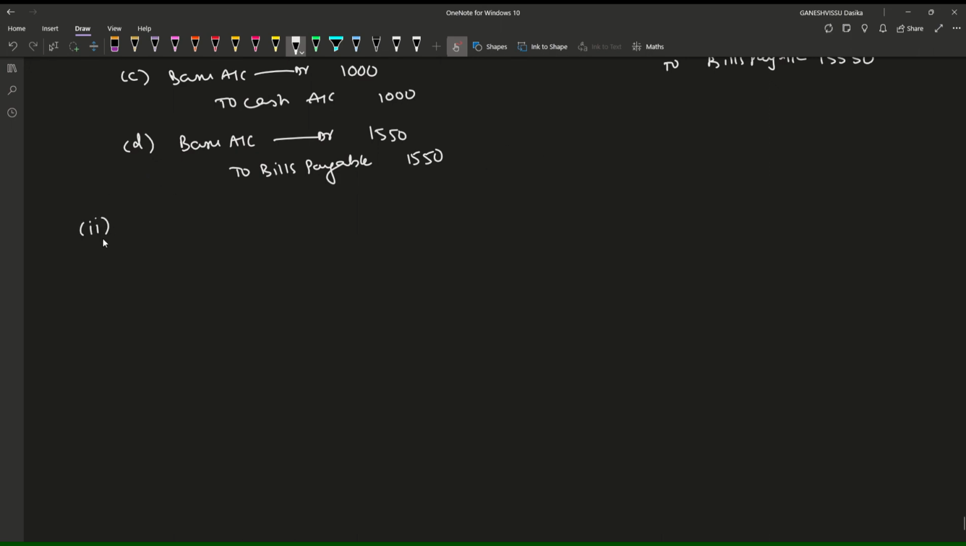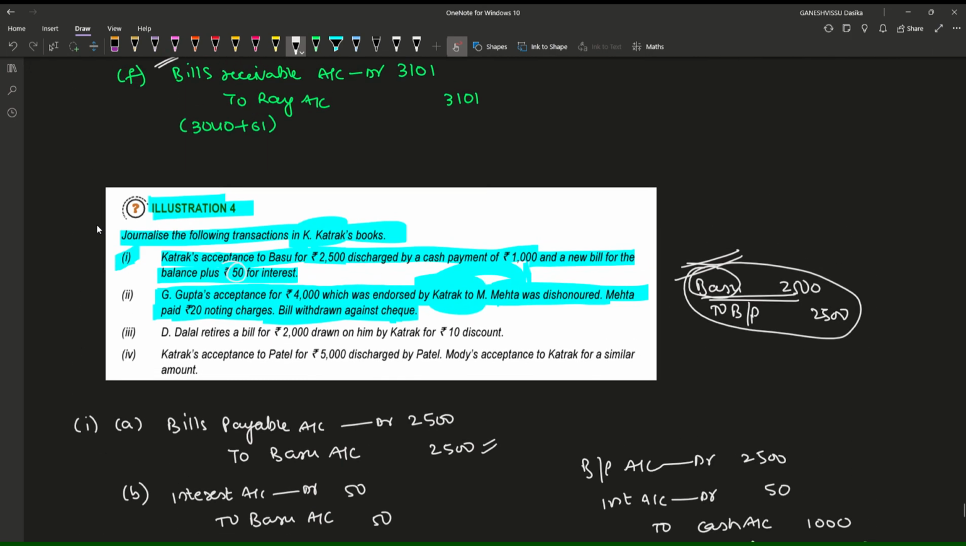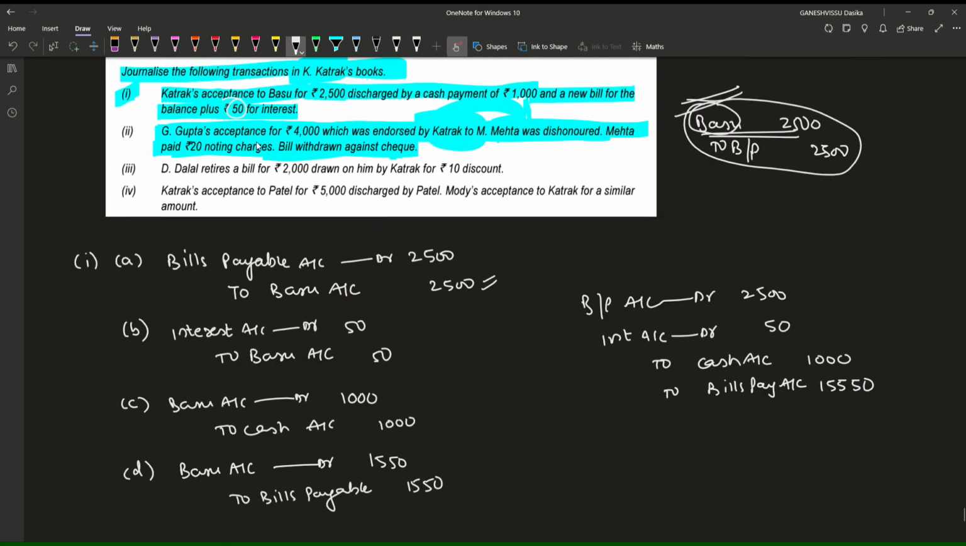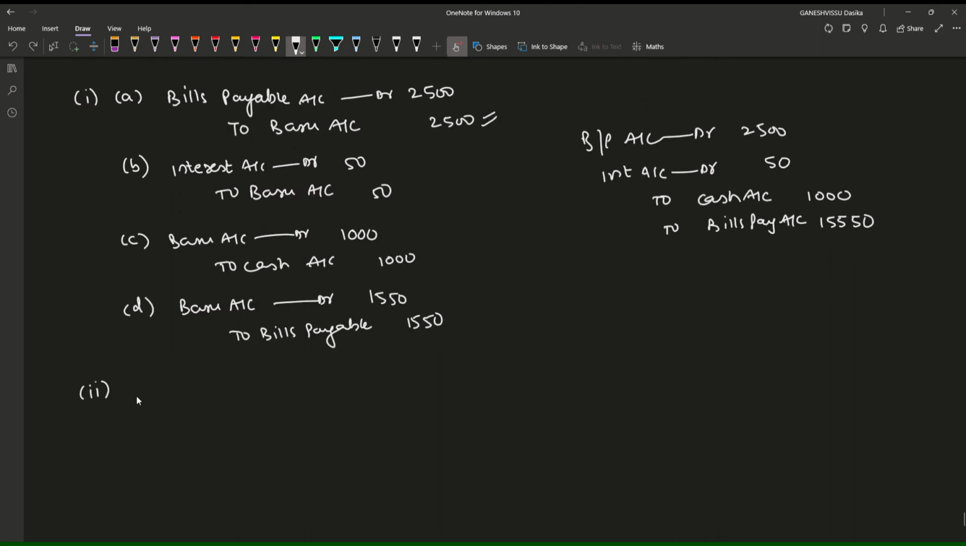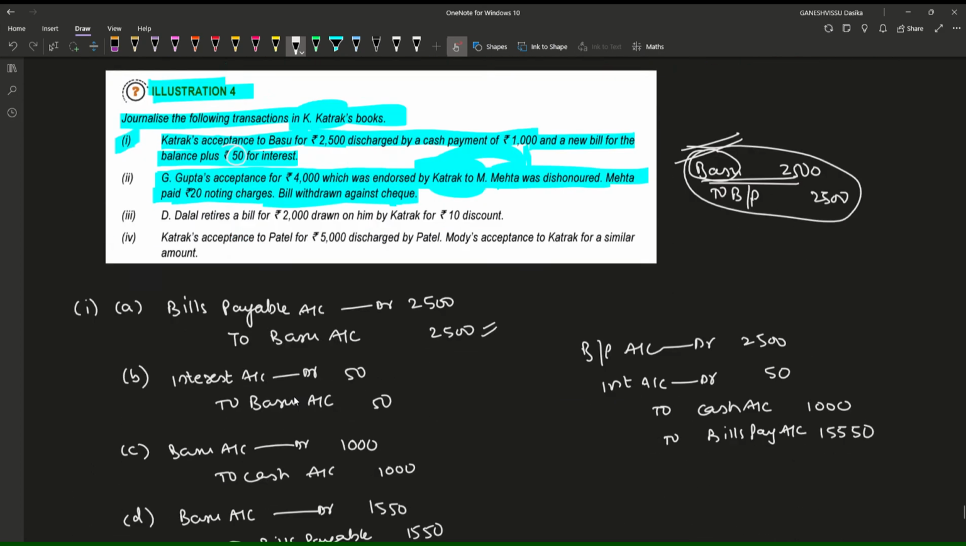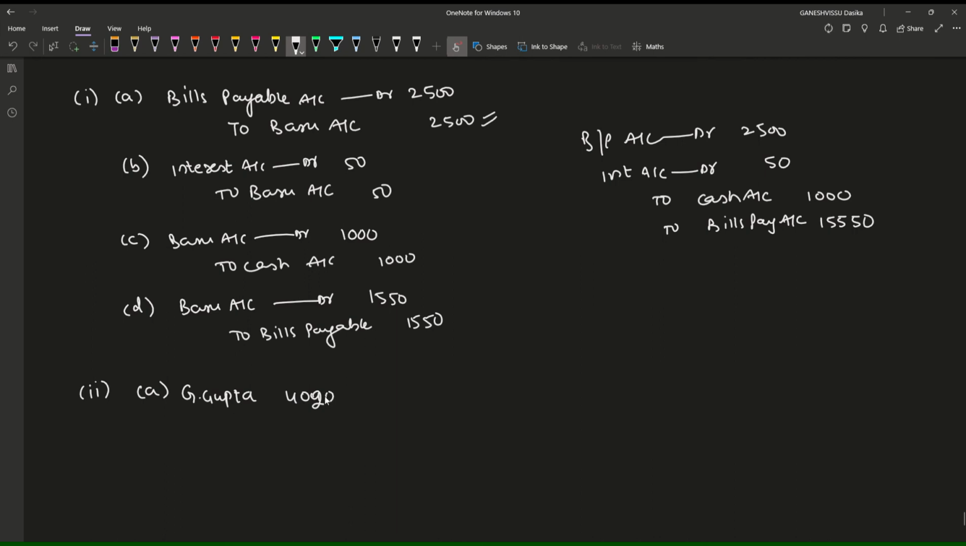Now the second case is coming. G. Gupta's acceptance for rupees 4,000 was endorsed by Katrak to M. Mehta. For this, what happens? The first entry he would be recording is making G. Gupta as his debtor for 4,020 rupees. Why this 4,020 rupees? Because noting charges are there, right? Noting charges are to be added.